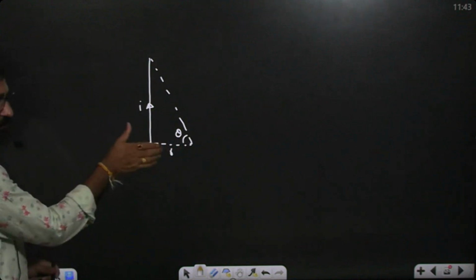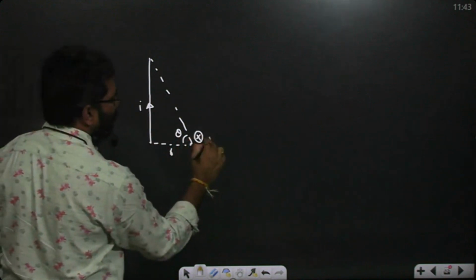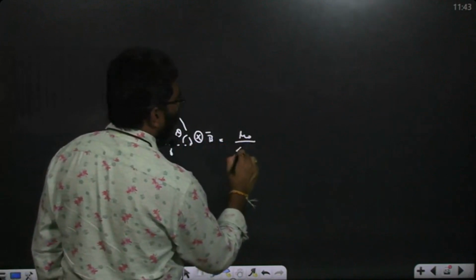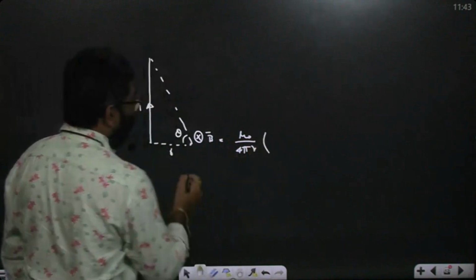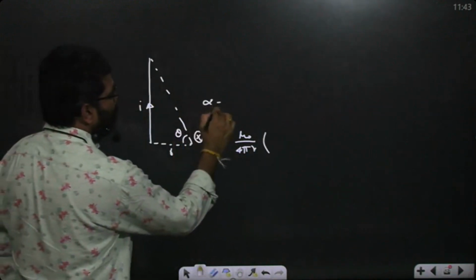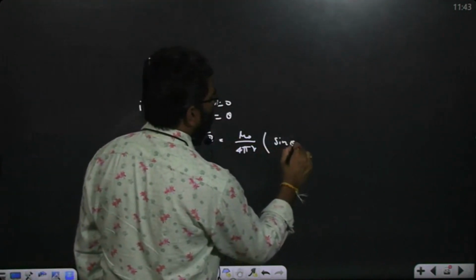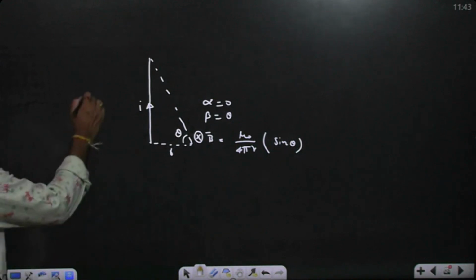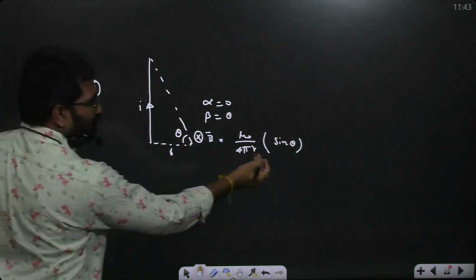The magnetic field equals mu naught by 4 pi R sin, where alpha is equal to 0 and beta is equal to theta. So it becomes sin theta.